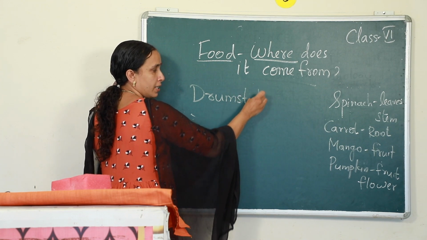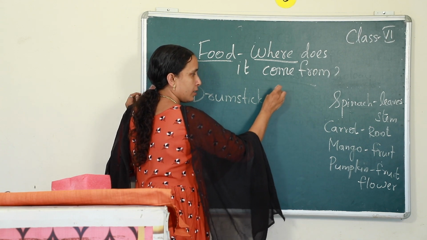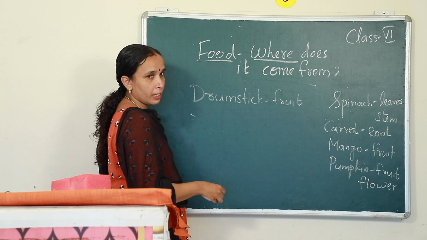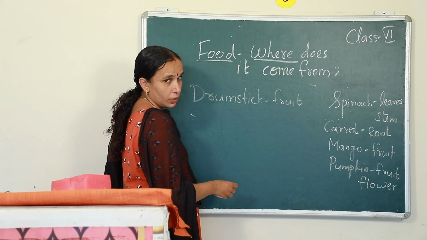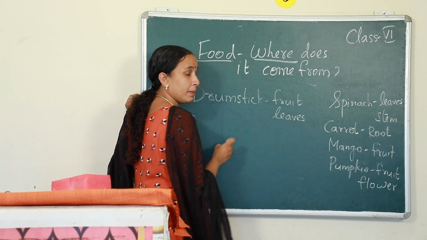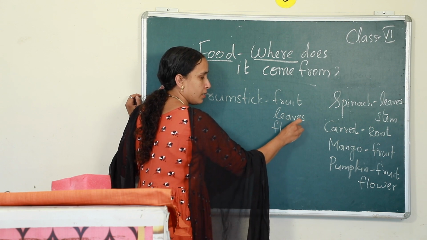You eat which all parts? You eat the fruit, isn't it? For your favorite avial, sambar and all, we put the fruit of the drumstick. That is the fruit. Then you eat the leaves. Drumstick leaves have great medicinal value. The flowers of drumstick are also eaten.